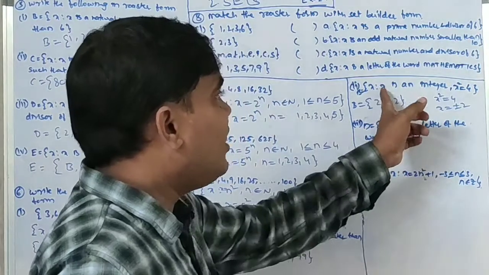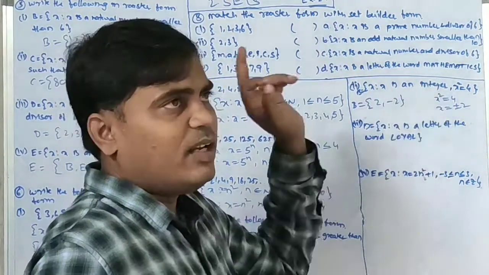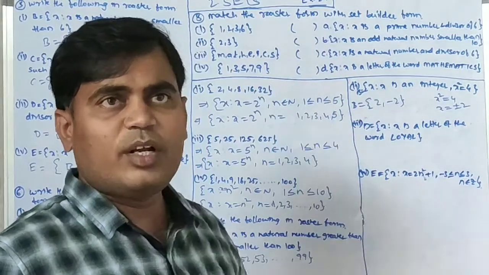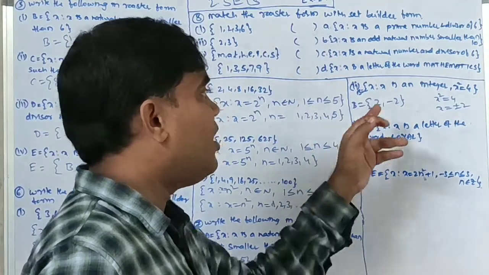So if x is an integer, that's why I am taking 2 and minus 2. If it is given as a natural number, we must take only 2. For a whole number, only 2. For a rational number, plus 2 and minus 2 both belong.